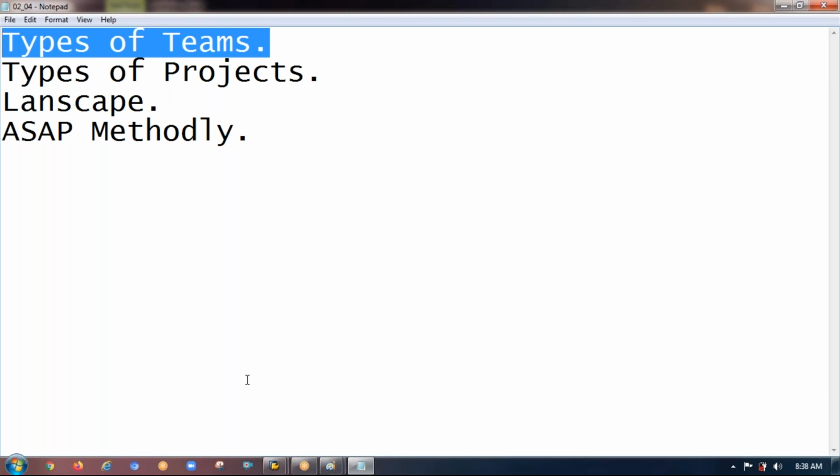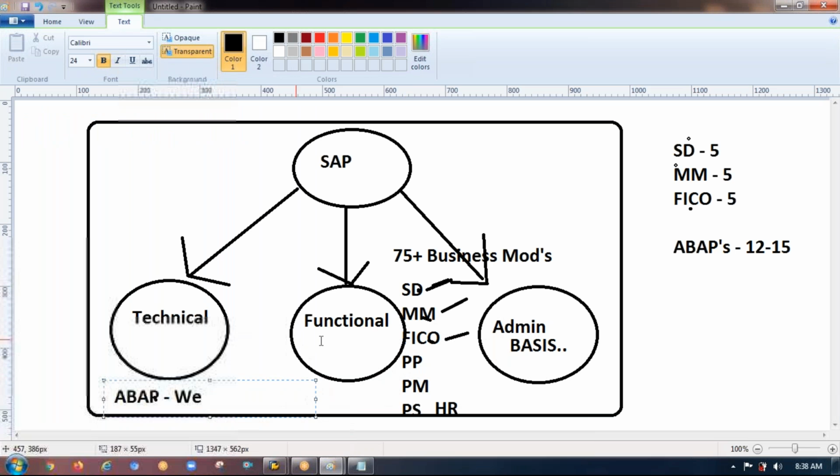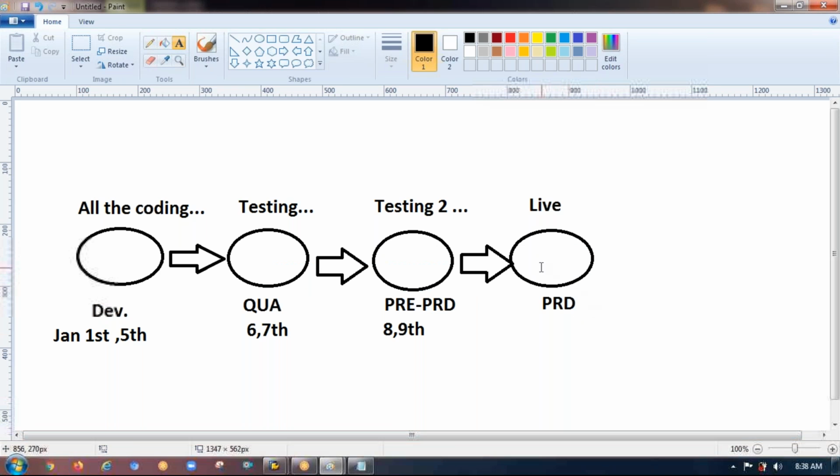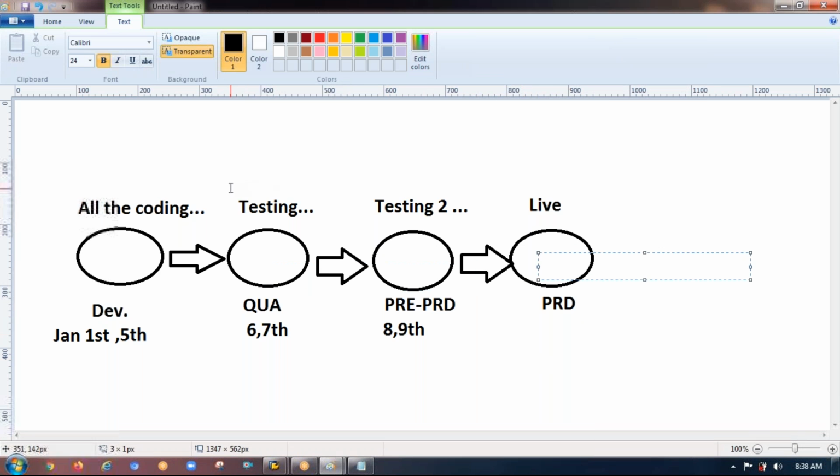The point that we are discussing now is landscape. Types of teams: yes, we have technical team, functional team, admin team. We have seen all these things, and now we are talking about landscape. I worked for a client who was having 7 systems, 7 servers. Dev, testing 1, testing 2, testing 3, testing 4, testing 5, and finally production. What is the purpose of having multiple servers in between?